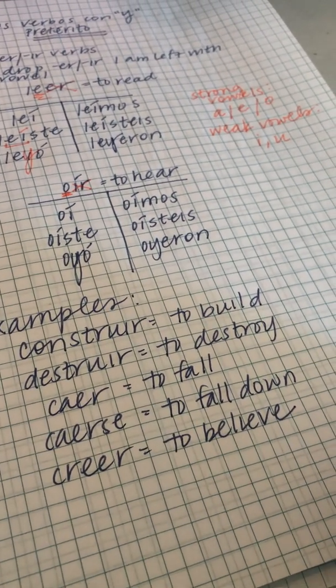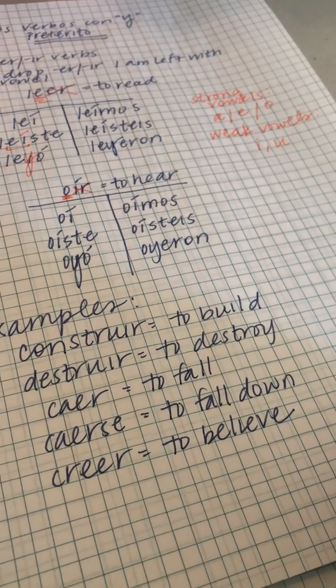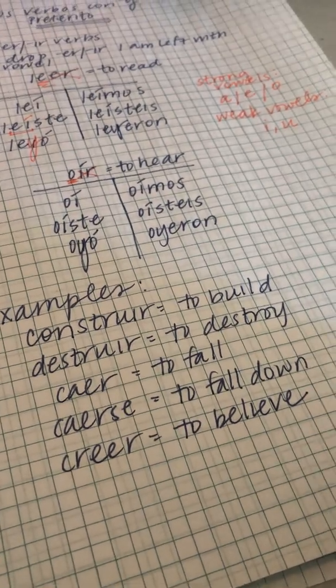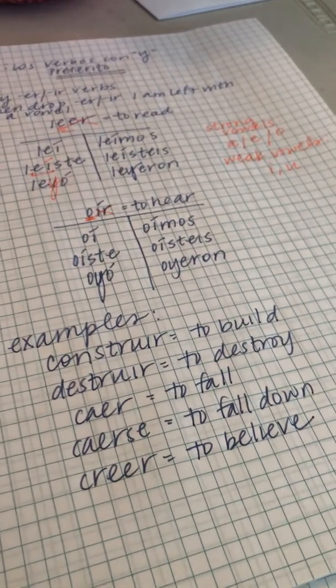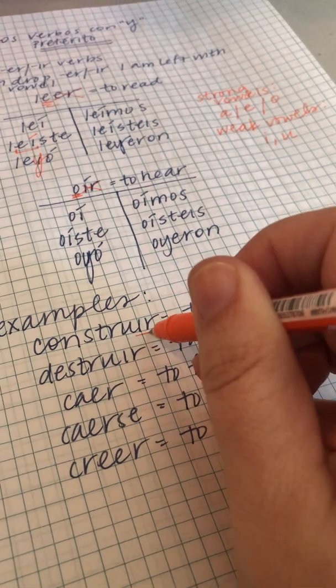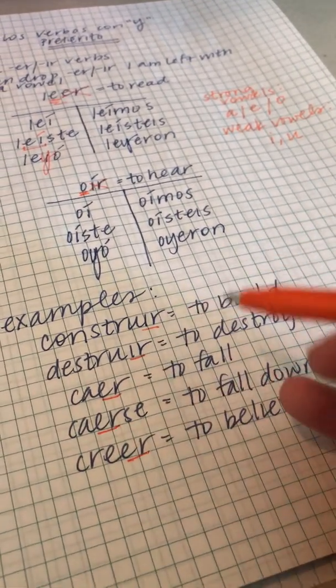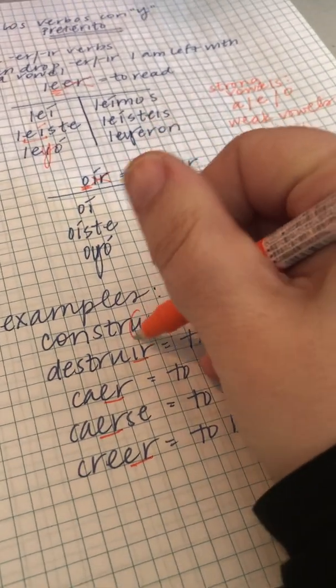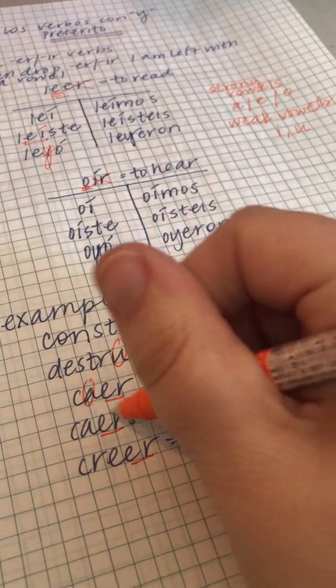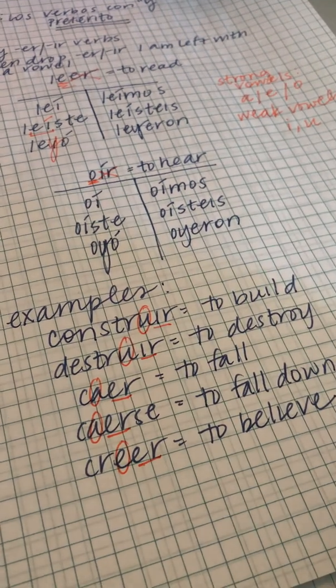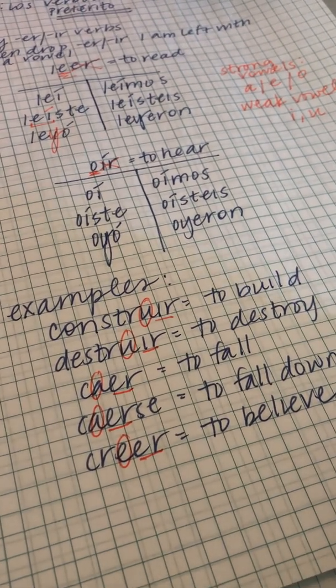Now again, this list is not comprehensive, but it gives us a good beginning to verbs. Notice the thing they all have in common. They are all IR or ER verbs. And when I drop the ER or the IR, they are left with a vowel. You've got this.